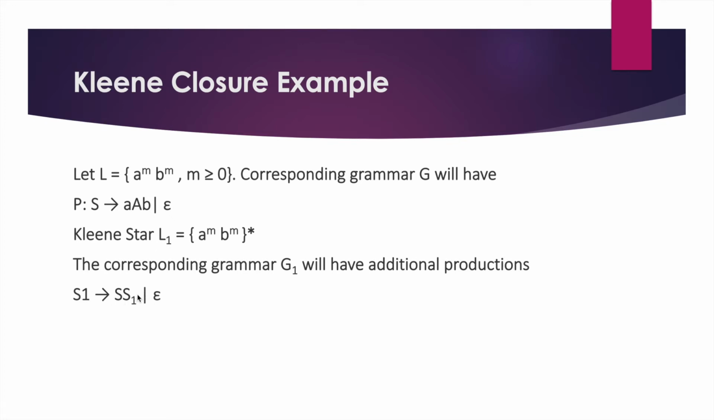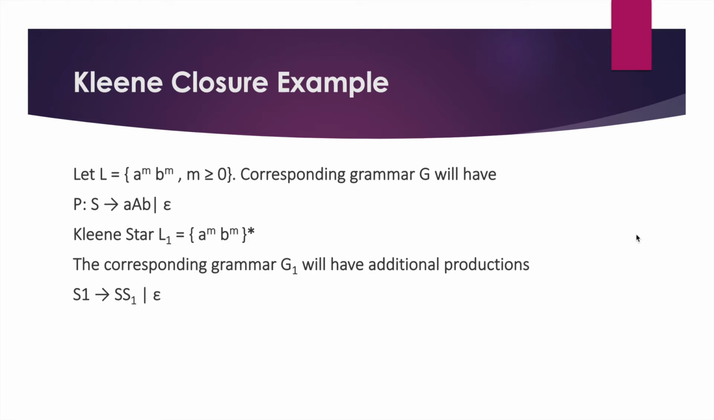If you want the null string, we can just put epsilon instead of S1. If we want a one-length string, we can put S. If we want a two-length string, we can put S S instead of S1, and so on and so forth. We will get each and every string. So that's why CFLs are closed under Kleene closure.